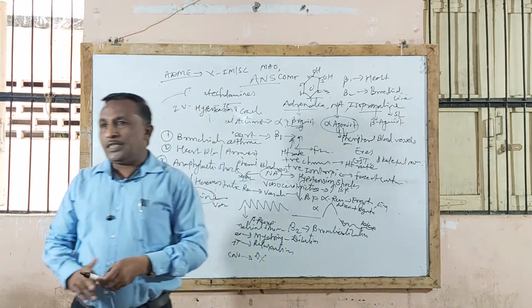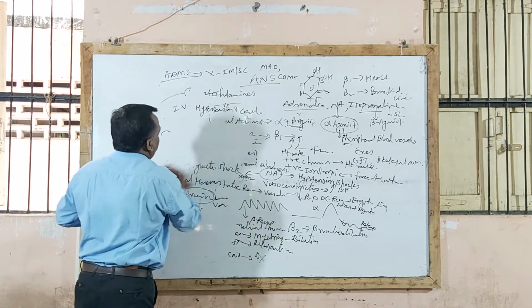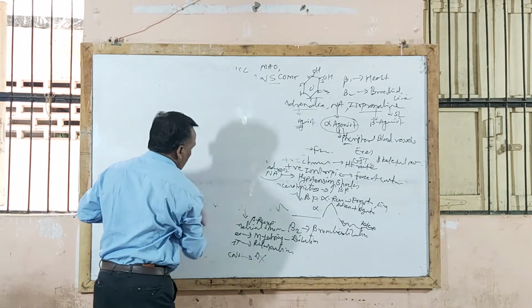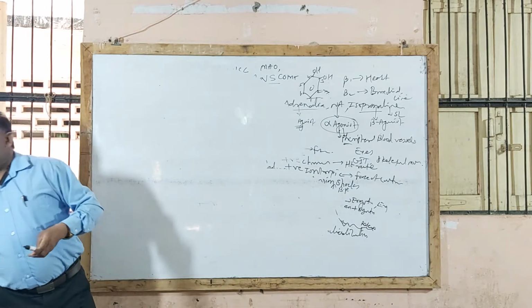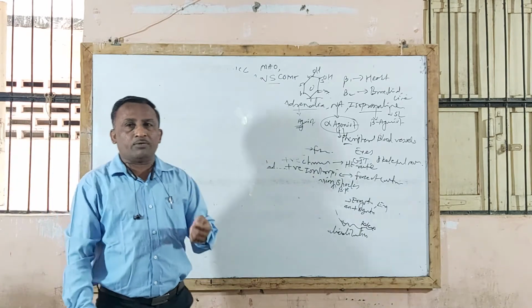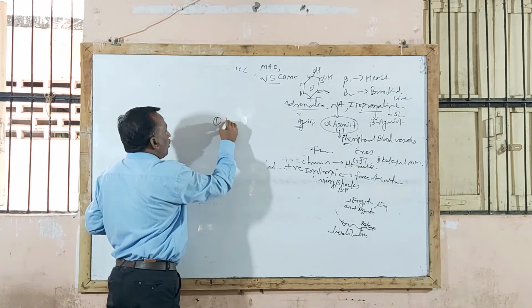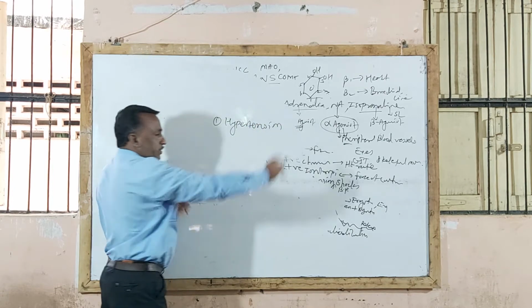Adrenaline should be contraindicated or should not be given in certain conditions. Sometimes they will ask a question on a few contraindications of the drug. If you understand the pharmacological action, you can very easily explain the contraindications, that is where these drugs should not be given. First thing, adrenaline should be contraindicated in hypertension patients.